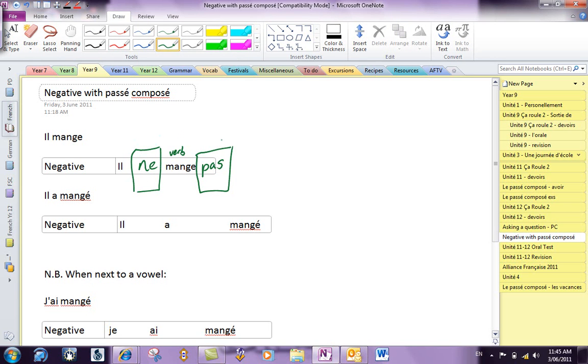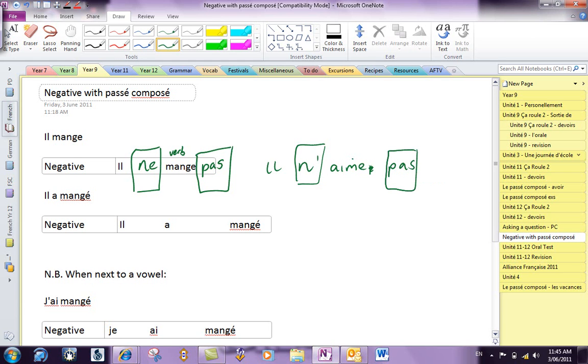They sandwich the verb. And what about if there's a verb that starts with a vowel, like, for example, il aime, il n'aime pas, or something like that. You put an n apostrophe, because we can't have the e next to the vowel, can we? So it's ne pas or n' apostrophe pas. Exactly. Well, it's the same principle.